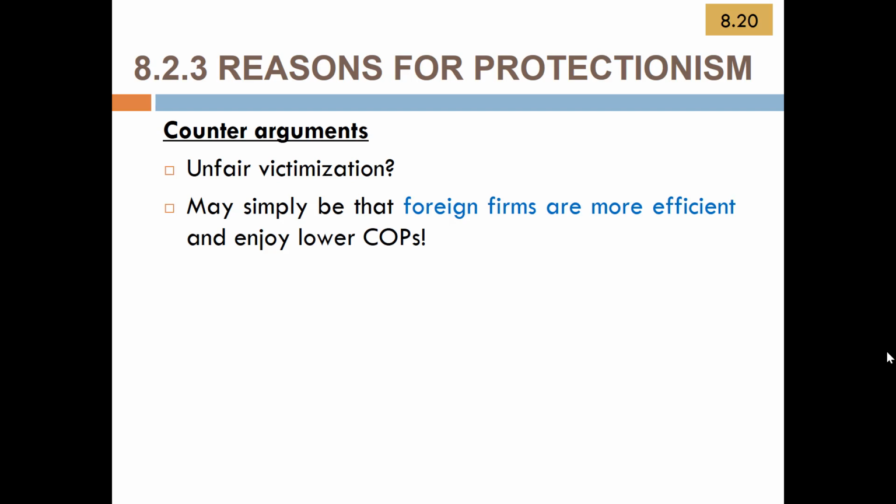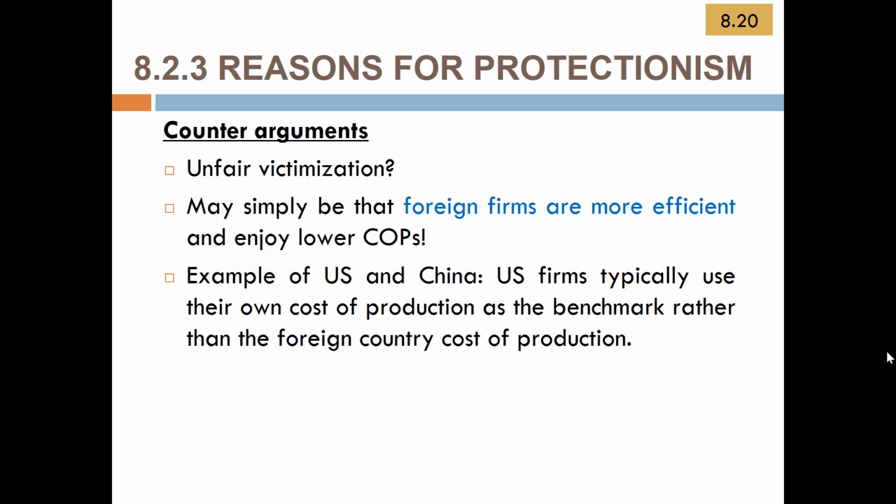It could be that the foreign firms simply are more efficient than you, that the country where the foreign firms come from has the comparative advantage, thus allowing them a lower opportunity cost. In reality, if say there are some US firms that accuse Chinese firms of dumping goods, the US firms typically do not know the true cost of production that the Chinese firms face.